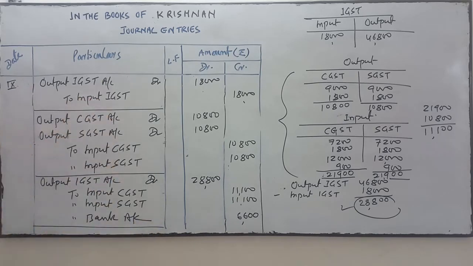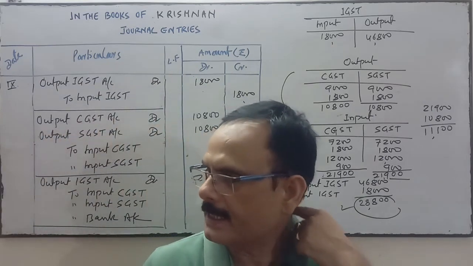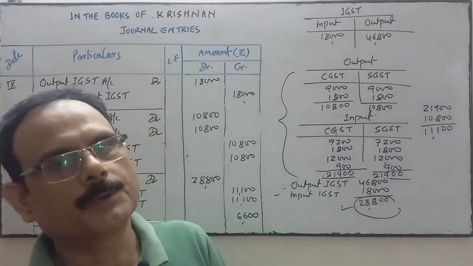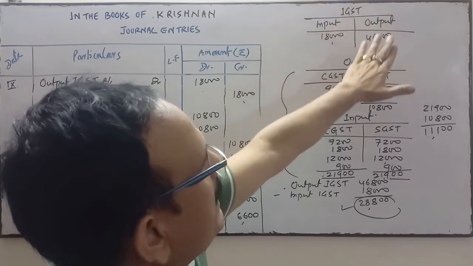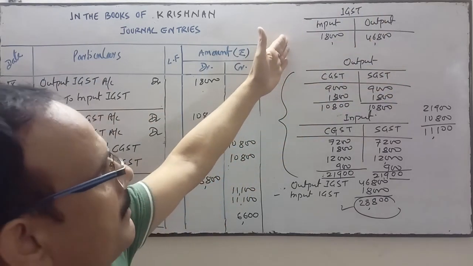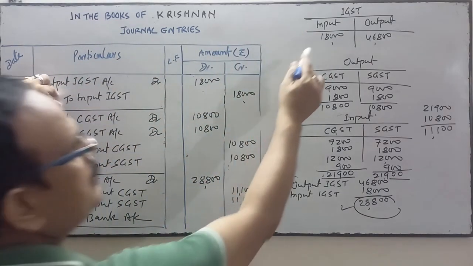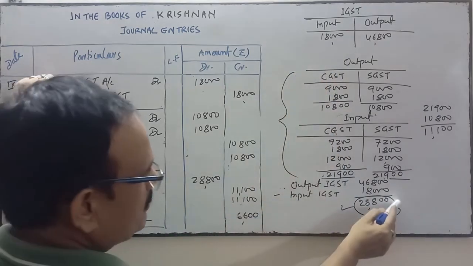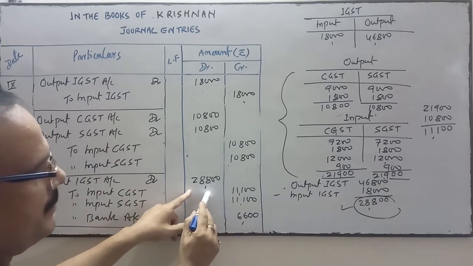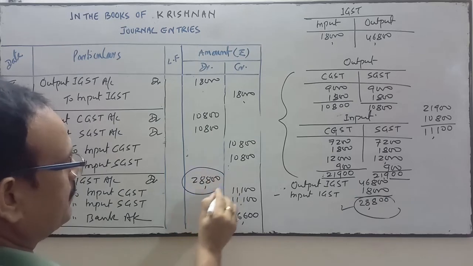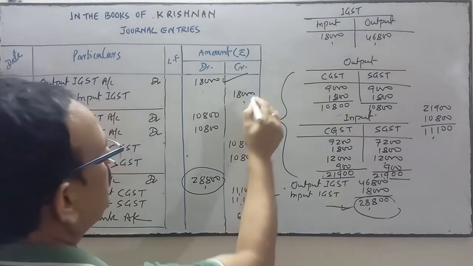So these three entries are related to the settlement of GST, integrated GST, state GST and central GST, both input and output. Here output IGST is greater than input IGST, so this will be settled first. Output IGST account debit to input IGST this much. After deducting, you see that this much balance is left in output IGST.